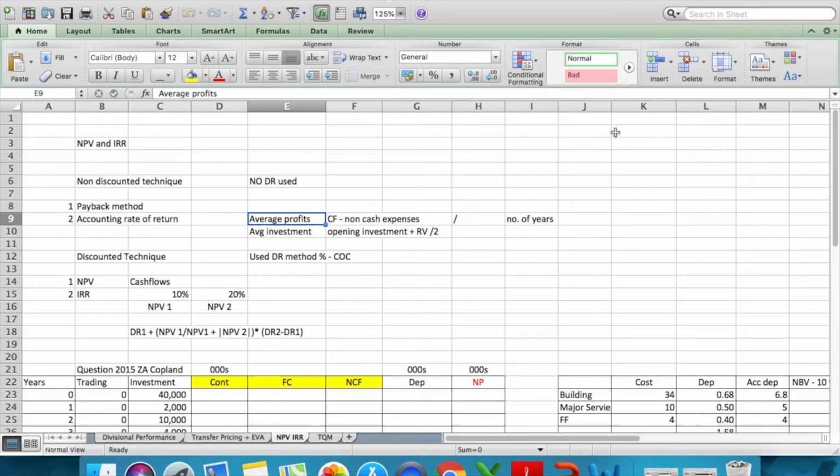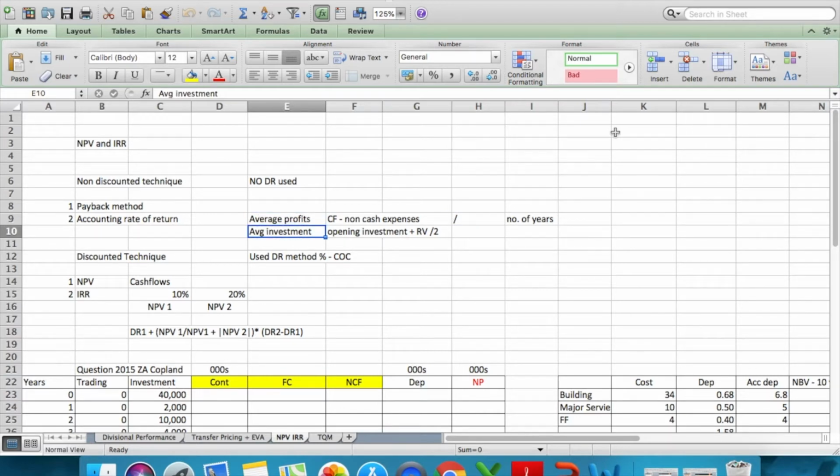Expenses such as that. Usually students mess up accounting rate of return because they forget that the formula says profits, not cash flows. So I'm going to again repeat that accounting rate of return uses profits instead of cash flows. You have to adjust your cash flows to your profits and divide by the number of years of the trading or the investment or the project to calculate the average profits, and divide by average investment.